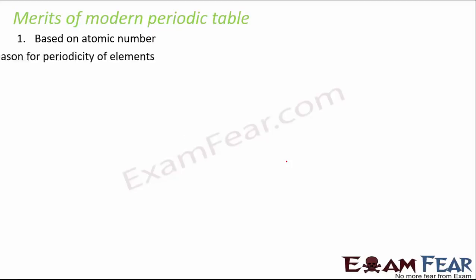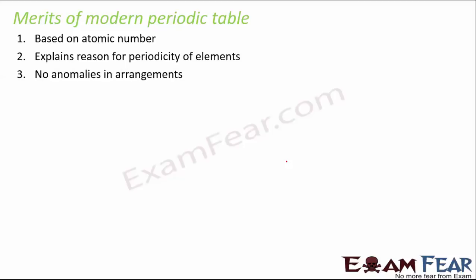Okay, so with that, let's quickly discuss the merits of the modern periodic table. Since it was based on atomic number, which is a basic property, that helped. It explains the reason for periodicity of elements, why the elements show similarity in their properties at every periodic interval. That was very clearly explained with the help of electronic configuration. There were no anomalies with the arrangements of any of the elements. Newly discovered elements were easily accommodated.